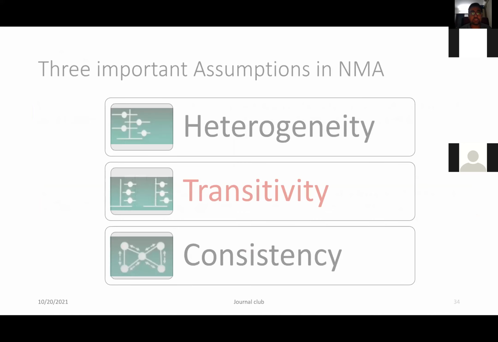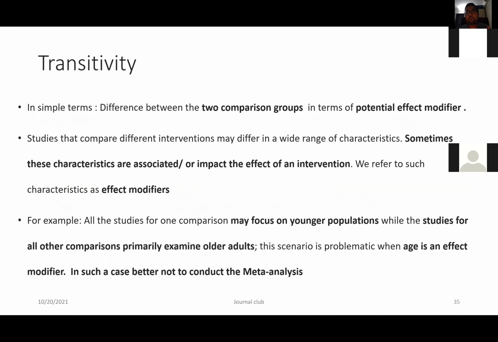Now, transitivity basically means, in simple terms, when we are comparing two comparative groups, that is two different drugs, in terms of the potential effect modifiers. What are potential effect modifiers? Basically, these are the characteristics that have an impact on the intervention. So when we are comparing drug A versus placebo, that is one group, and drug B versus placebo, that is another group, and we compare these two interventions against the potential effect modifiers, if there is the presence of an effect modifier that can definitely affect the result, then that is a breach in transitivity. So basically, transitivity means how equal the two comparative groups are to each other in terms of effect modifiers.